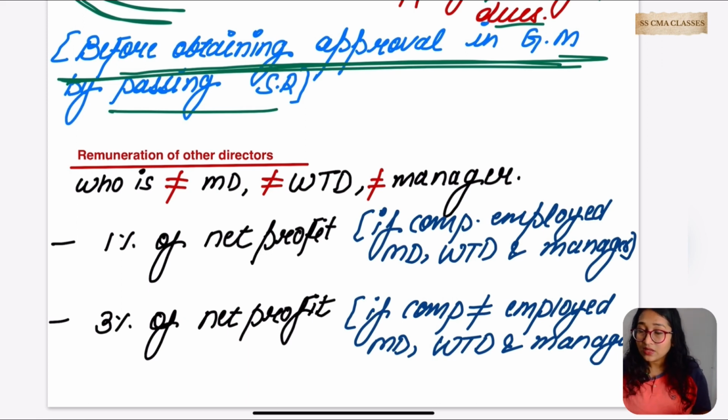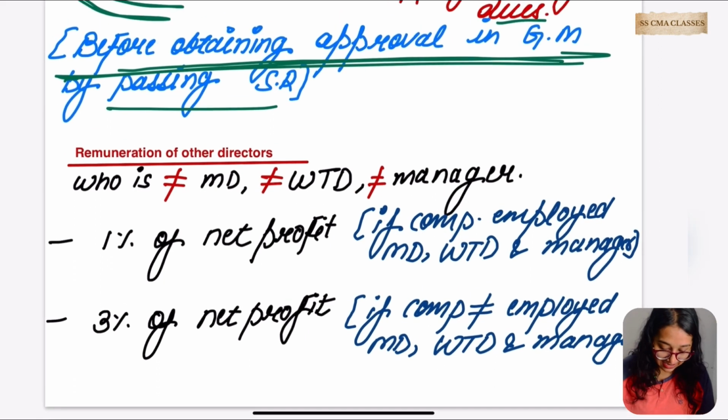And what if the manager's remuneration exceeds the limit already mentioned in section 197? We'll go for a special resolution. But before taking a special resolution, we have to take approval from whom? Approval from banks, public financial institutions, non-convertible debenture holders, and other secured creditors. But in which case? If the company has made default in making payment of dues, then the company will go for a special resolution.